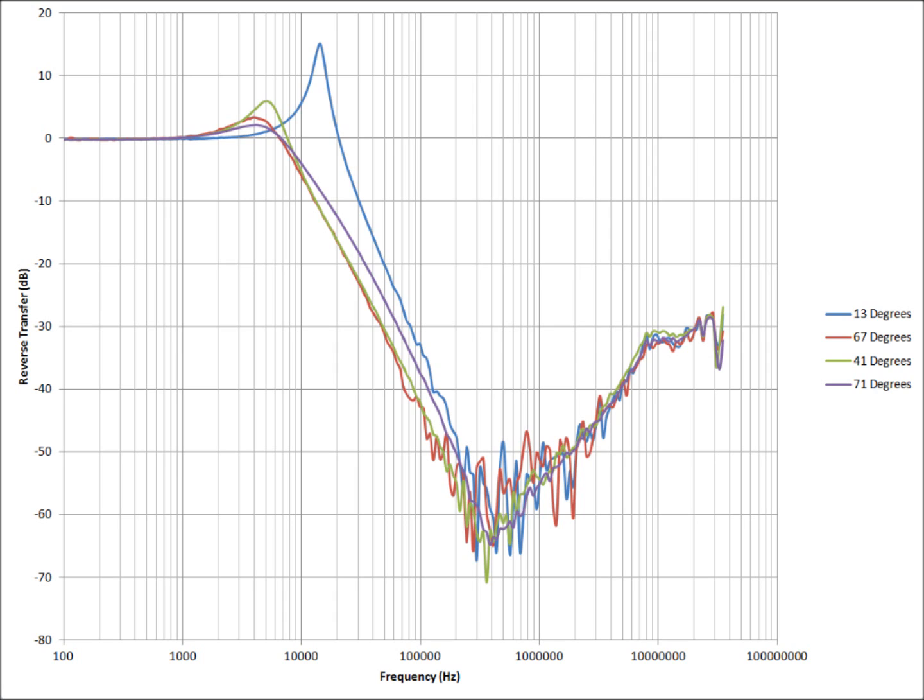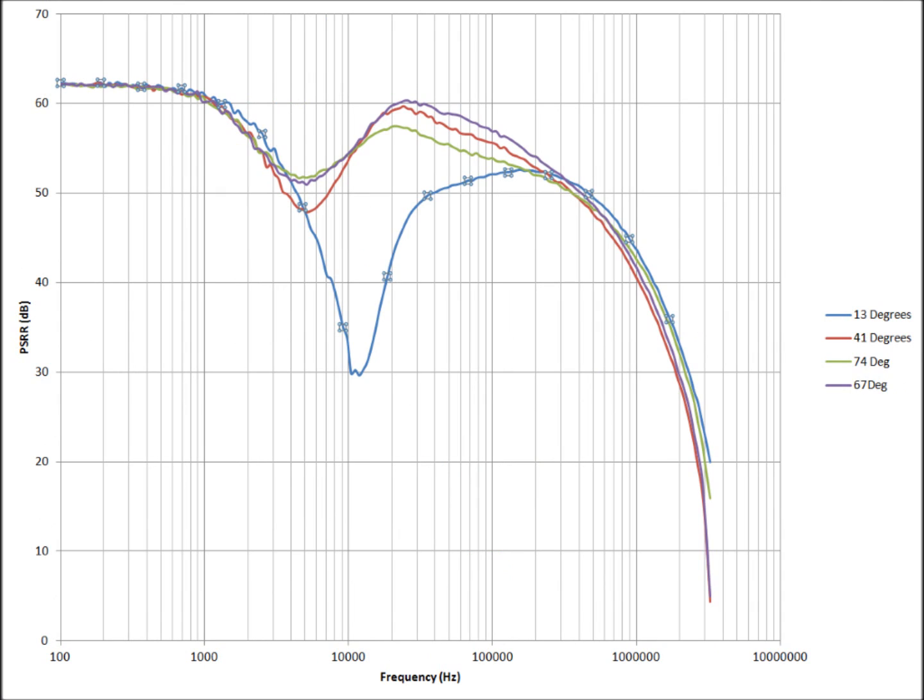Note that at 13 degrees, the reverse transfer shows a gain of nearly 4, meaning that 100 milliamps of load variation will appear as 400 milliamps at the input bus if it's at the frequency of poor stability. In a similar fashion, a 13-degree phase margin represents a 30 dB loss of PSRR at the frequency of poor stability. It's not an accident, nor is it random, that I chose 13 degrees as an evaluation point.